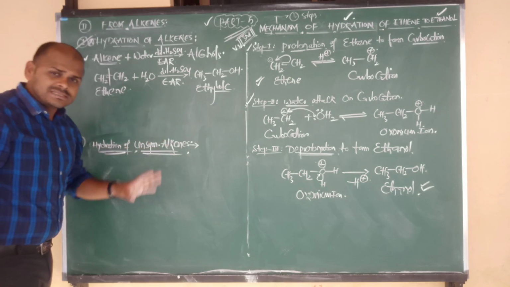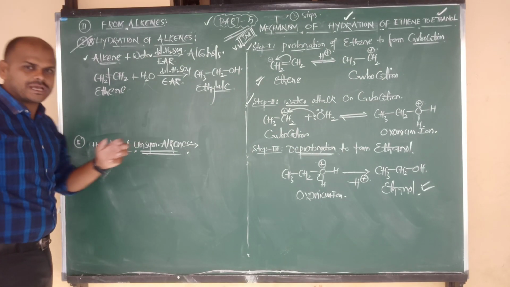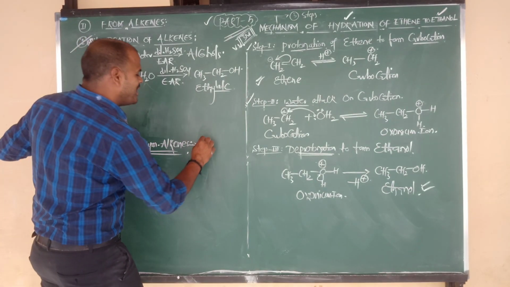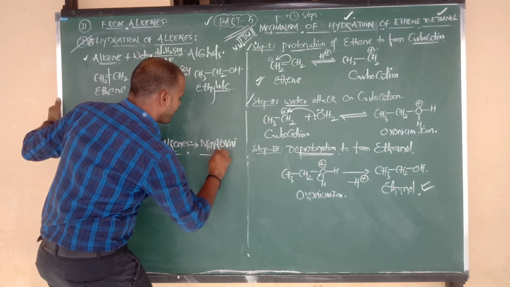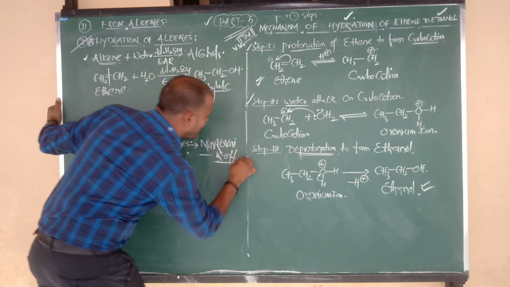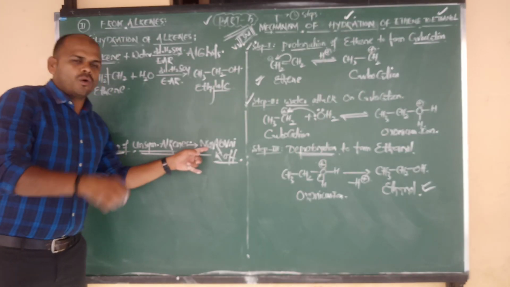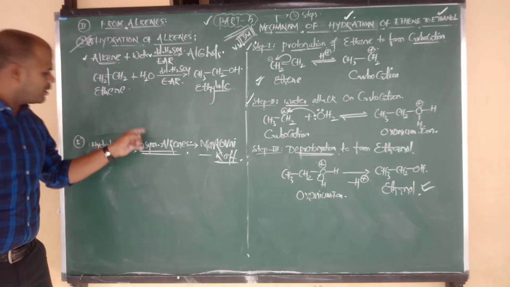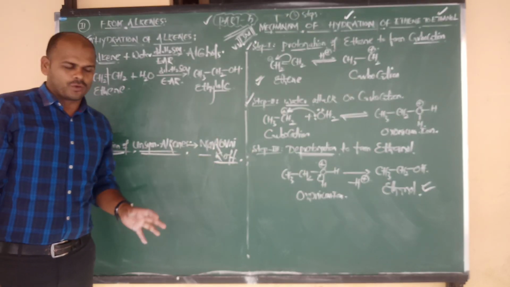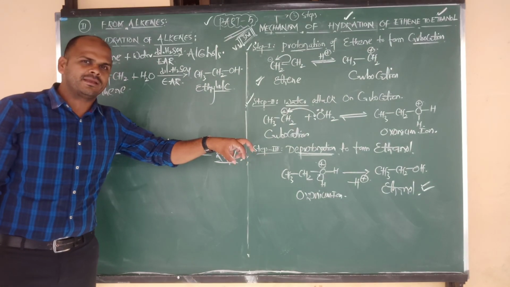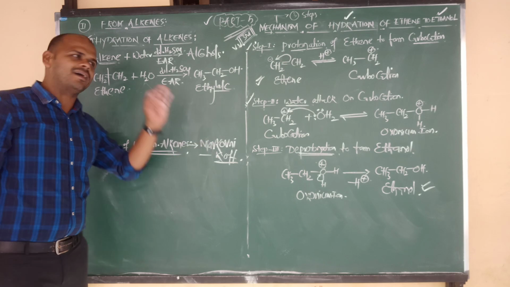So in the case of unsymmetrical alkenes, for the addition of water for the purpose of hydration, we have to follow the rule we know very well, that is the Markovnikov rule. Very important. According to the Markovnikov rule, we add the water molecule in the case of unsymmetrical alkenes. What is meant by the Markovnikov rule? The negative part is given to the carbon which contains fewer hydrogens. Yes or no? Right.